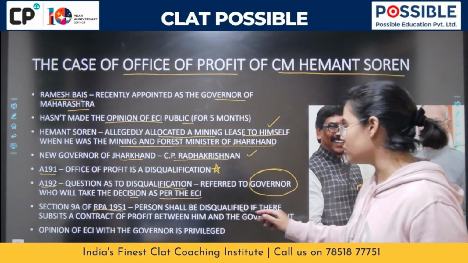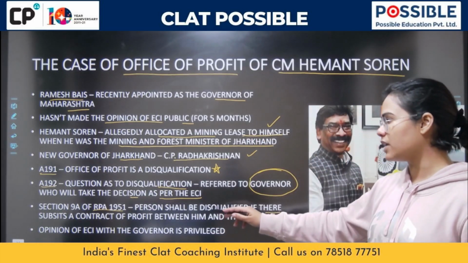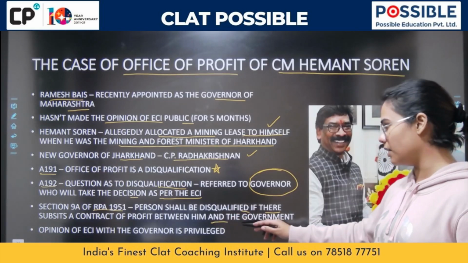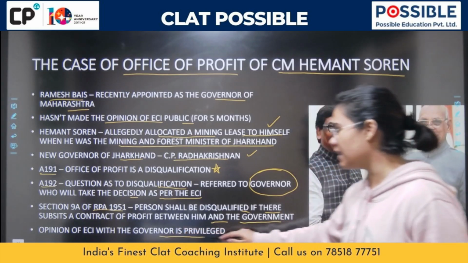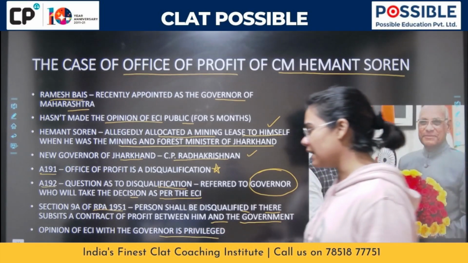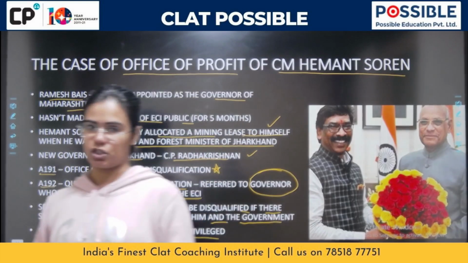So the person shall be disqualified if there subsists a contract of profit between the person and the government. Also, we've already spoken about it that the communication between the ECI and the governor is a privileged communication.